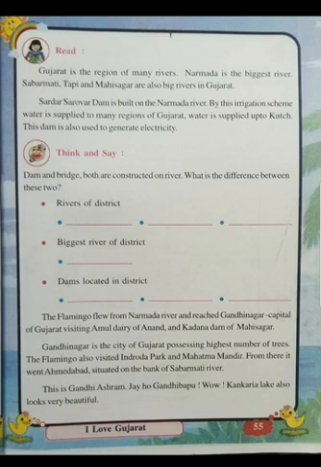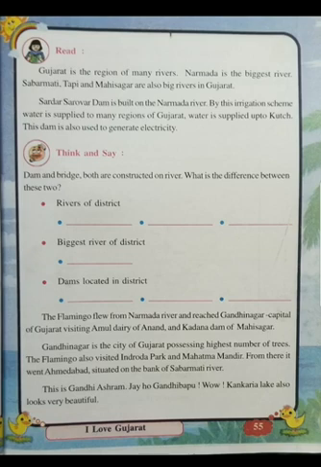Irrigation. See, full year we don't get rains, but for 4 months we get rain, and the remaining 8 months when we don't get the rains, water has to be supplied to the farms and the fields, and this is called as what? Irrigation. When the water is supplied for agriculture purpose, it is called as what? Irrigation, children. And so when the Sardar Sarovar Dam is built on which river?